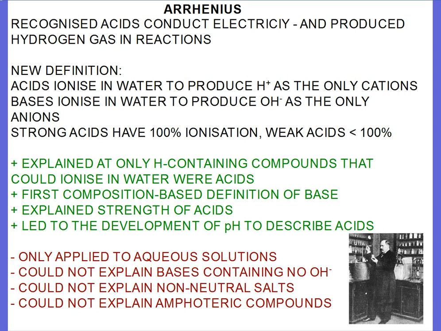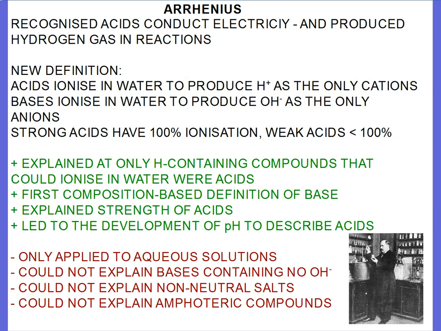So the good points about his theory was it explained that only those hydrogen-containing compounds that could ionise in water were acids. It was the first composition-based definition of a base. He explained the strength of acids based on ionisation, and his theories led to the development of pH to describe acids. Arrhenius himself didn't come up with pH, but it was developed from his theories.